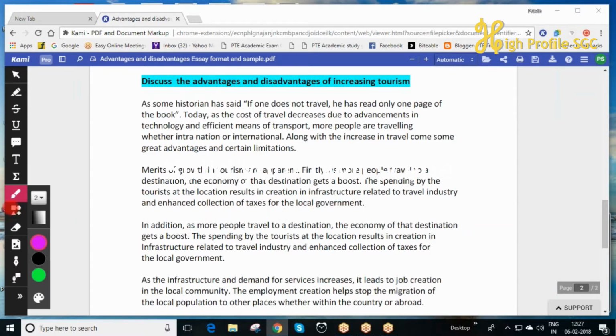In addition, a second benefit: as more and more people travel to a destination, the economy of that destination gets a boost. The spending by tourists at the location results in creation of, I think this is just repeated.